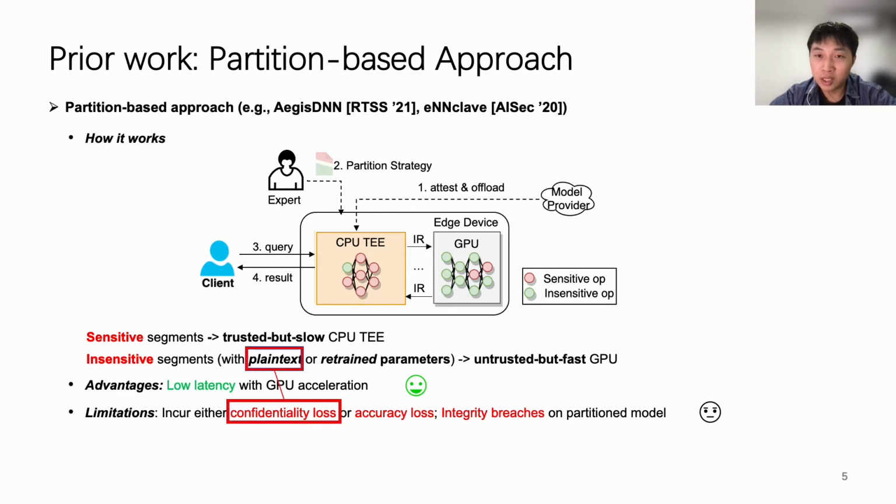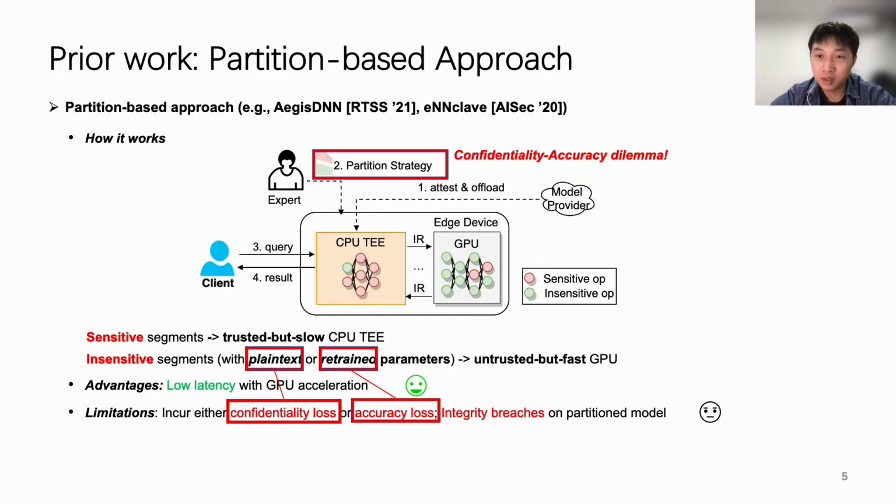This is because if model parameters with plaintext are partitioned to an untrusted GPU, the accuracy remains unchanged, but partial confidentiality of the partitioned model is sacrificed. On the other hand, if model parameters are retrained and then partitioned to the GPU, the confidentiality is protected because no original parameters will be revealed, but the accuracy drops due to the retraining. This is the confidentiality accuracy dilemma. Besides, a partition-based approach potentially has integrity risks because some computations are running outside the TE without protection.